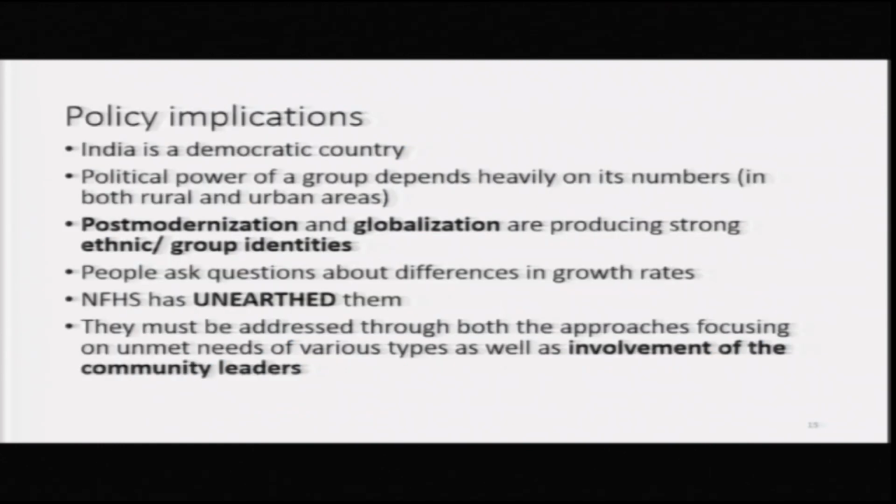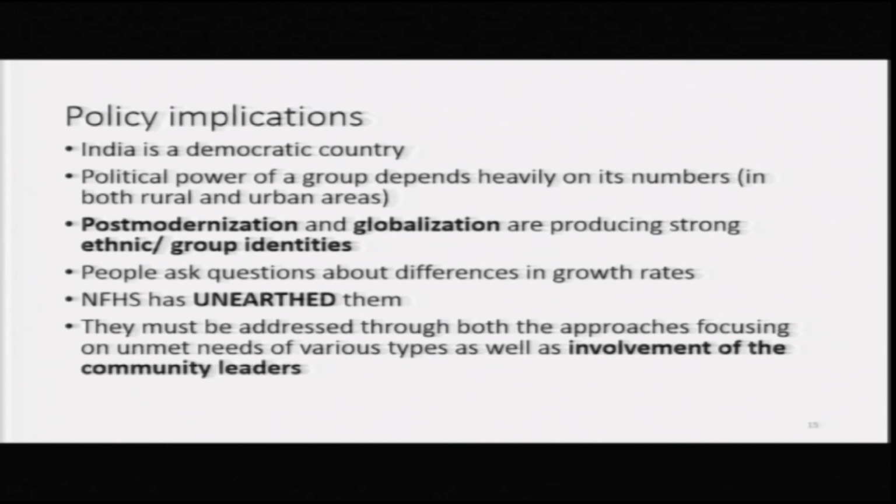The policy implications of these data are that India is a democratic country, and you can't force anybody to change behavior. Political power of a group depends heavily on its numbers in both rural and urban areas. So, there is M. N. Srinivas's concept of dominant caste. Post-modernization and globalization are producing strong ethnic group identities.